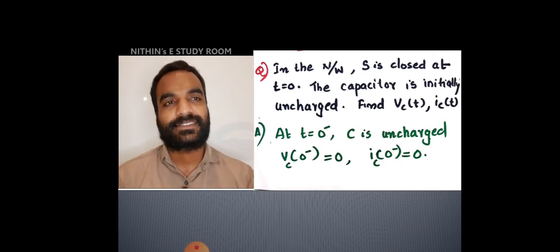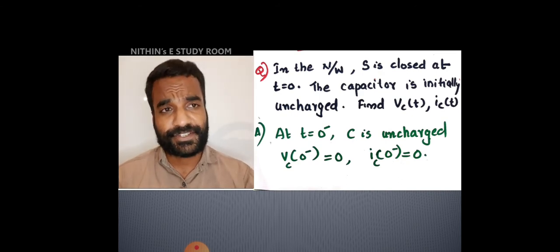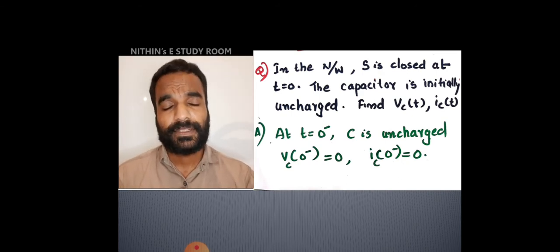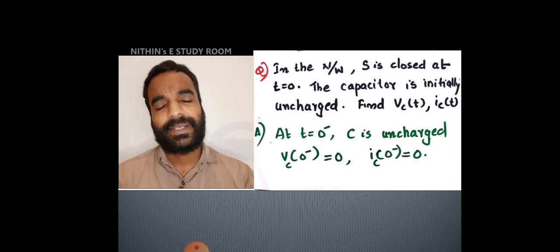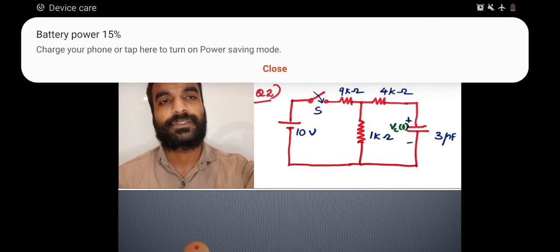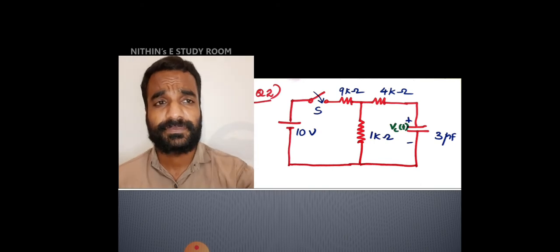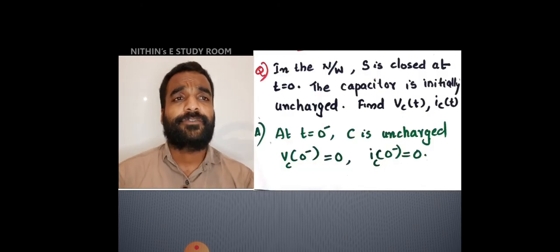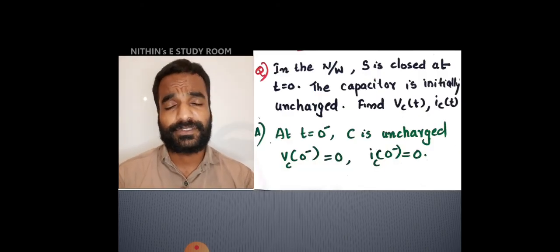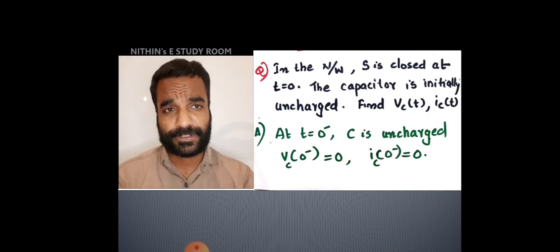In the network, S is closed at t is equal to 0. The capacitor is initially uncharged. Initially, the capacitor will be uncharged because we can see initially the switch is open, then there is no way to charge the capacitor. Find Vc of t and Ic of t. It's asked to find both the voltage across the capacitor and the current of the capacitor.